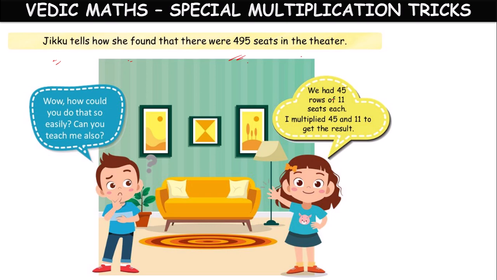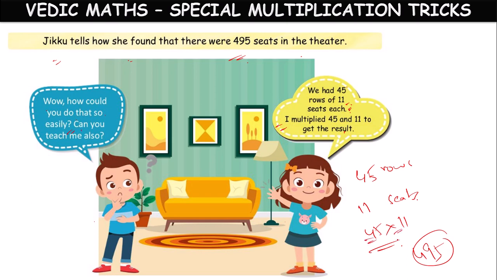Now Ziku tells how she found that there were 495 seats in the theater. We had 45 rows of 11 seats each. In the theater there were 45 rows. Each row has 11 seats. So I multiplied 45 and 11, and I got the result 495. She told Suku. So wow, how could you do that so easily? These two, 45 and 11, are bigger numbers. How were you able to do this multiplication in a very fast manner? Can you teach me that shortcut also?